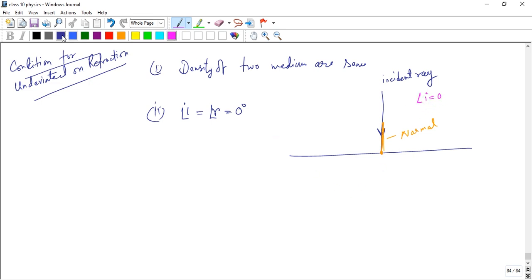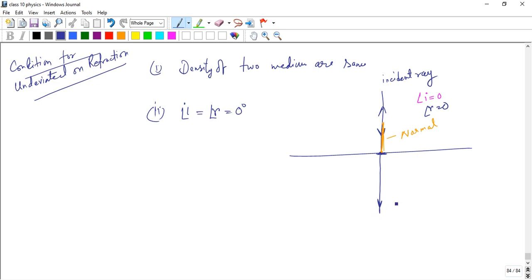After striking, the reflected ray is the same, so r also equals 0, because the normal, incident ray and reflected ray are all parallel.